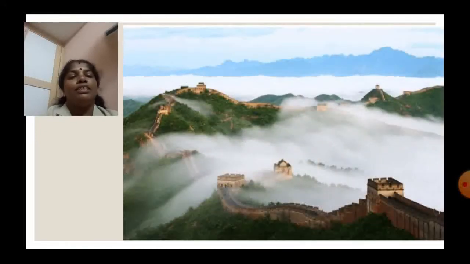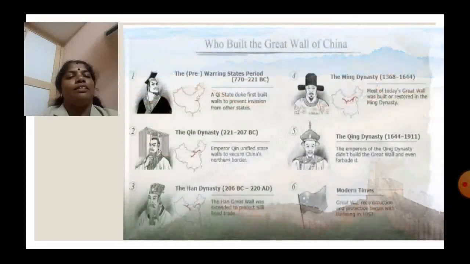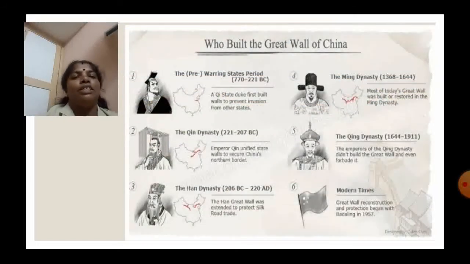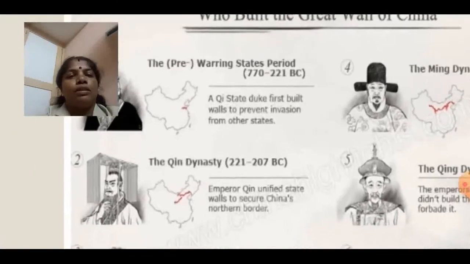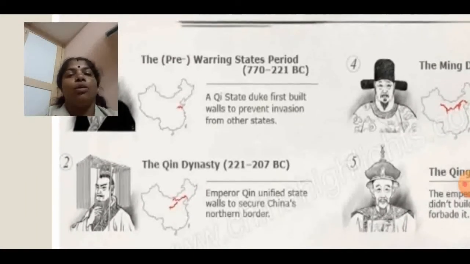Here in the winter season it looks like this only. Shall we see who built the Great Wall of China? Here many dynasties started to build it. Look at this, a picture is also given, and a China outline is also given. A red color mark is the starting point to build the walls.